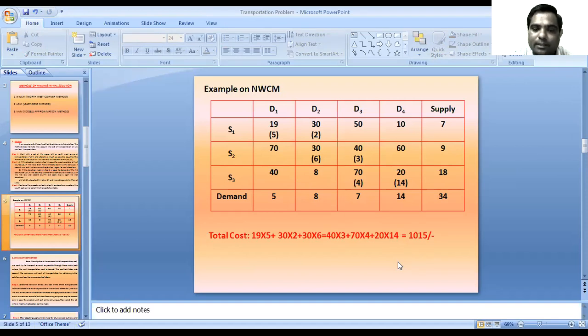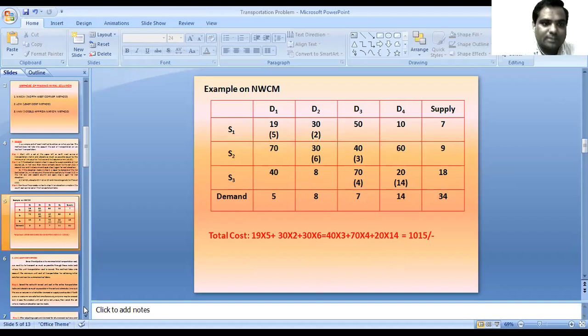So first we allocate as much as possible in cell 1 1. If we cannot allocate the full quantity in 1 1, then we go vertically from 1 1 to 2 1, then 2 2. Likewise, we can estimate the total cost of transportation using the northwest corner method. In this example, we require a total transportation cost of 1015 for fulfilling the demand of D1, D2, D3, D4 from the S1, S2, S3 supply sources.